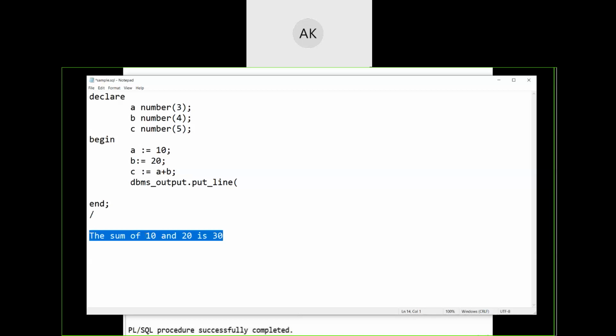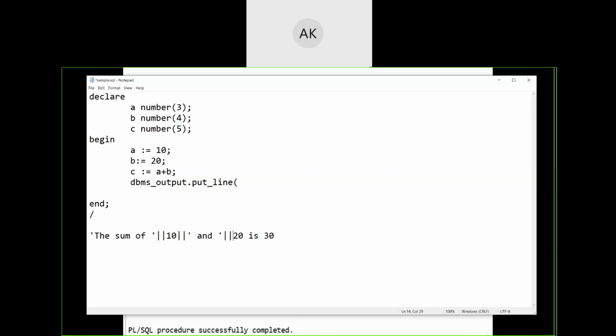For this, I know that 10 is present inside what? Variable A. 20 is present inside what? Variable B. Now their summation is kept inside what variable? C. So here I want this particular message to be printed as it is, right? So I should include it in single quotes, from where to where, till here. Now to attach it together, to append them, I have to use the pipe symbol. After the pipe symbol, single quotes because I wanted 'and' to be printed.